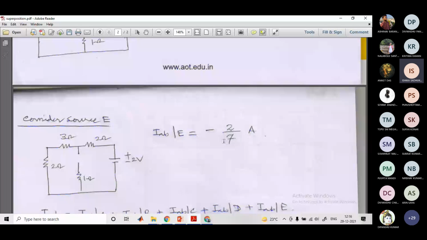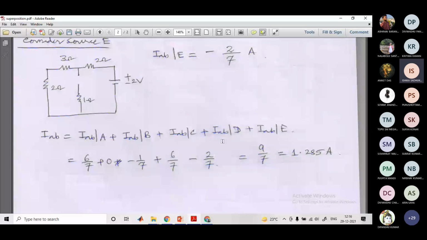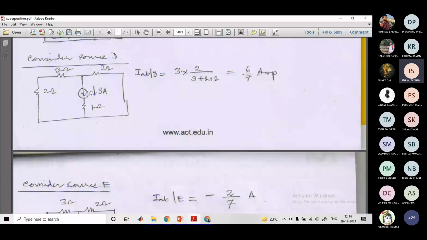Sir, in source D, where did the 1 ohm resistor go? That I could not understand. Which source? This D. Where did the 1 ohm resistor go in this calculation? You are asking about the current branching, right?